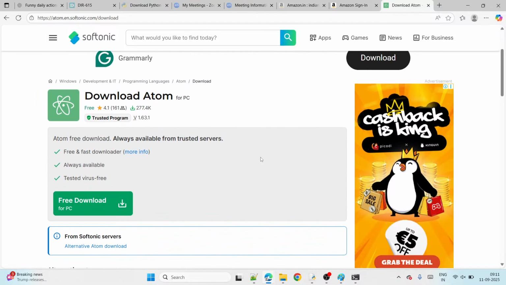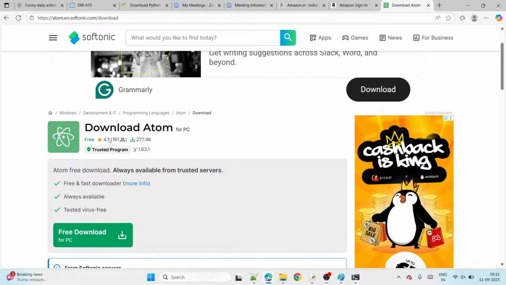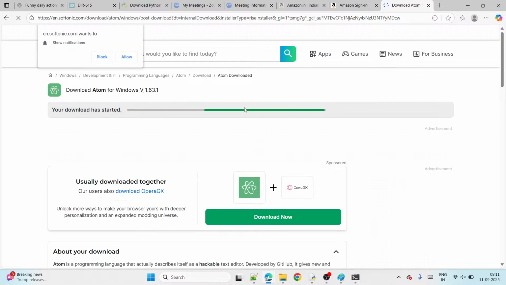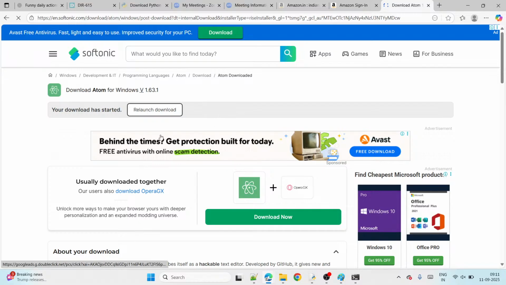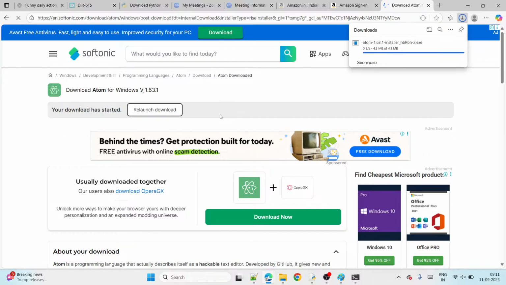Guys, I am going to download the Atom. So you can use anyone, guys. You can use either Atom, or VS Code, or PyCharm, our choice.